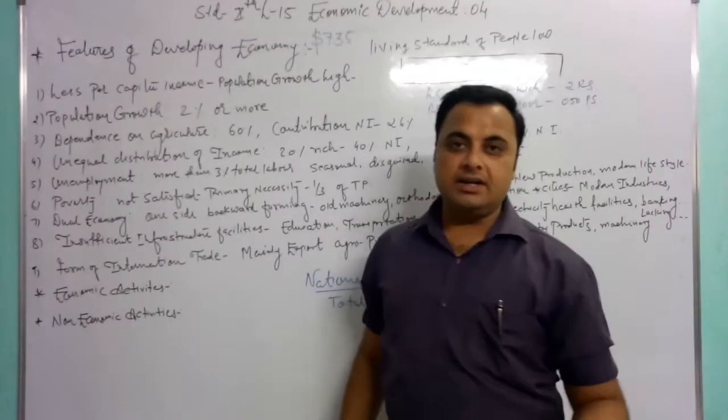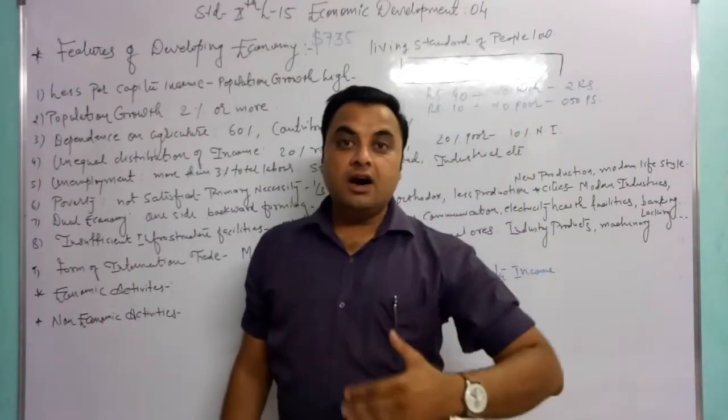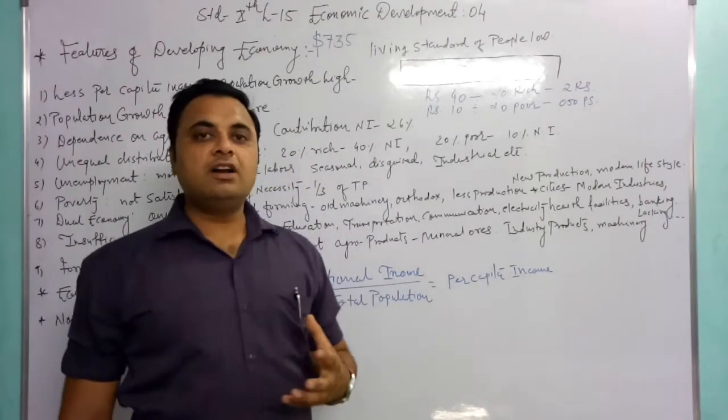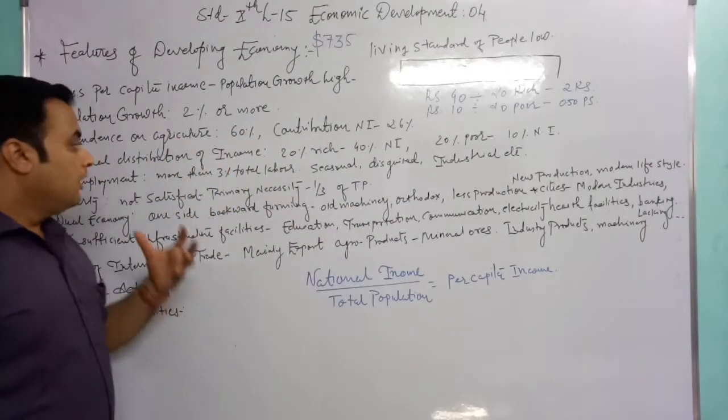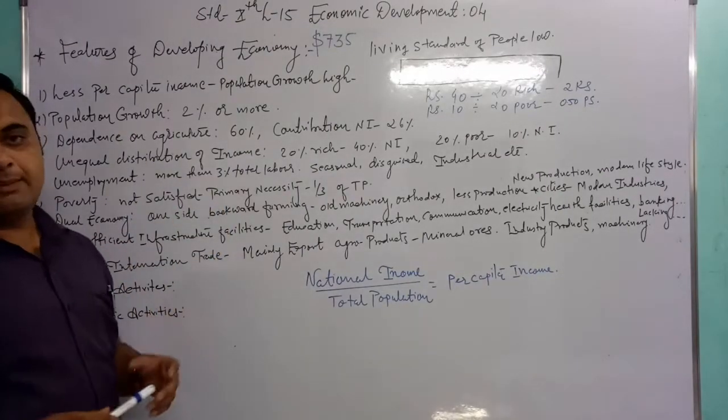The next point is unemployment. Unemployment मतलब बेरोजगारी. In these types of countries, the ratio of unemployment is 3% or more than 3% labor unemployment.